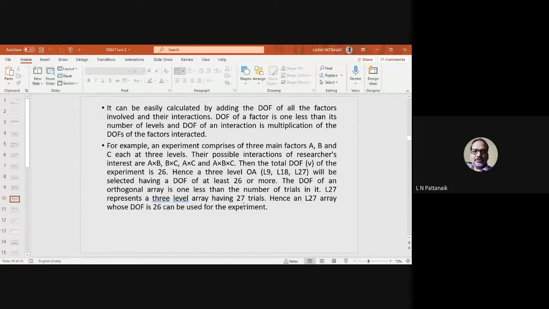So here you will select, out of these 3 options, the L27. The reason is that the degree of freedom of the orthogonal array is 1 less than the number of trials in it. So for an L27, the degree of freedom is 26, 1 less than the number of experiments. And here, fortunately, your degree of freedom and this orthogonal array are matching. But even if it is not matching, you have to take the next higher array, right? So hence the L27 array, whose degree of freedom is 26, can be used for this experiment.